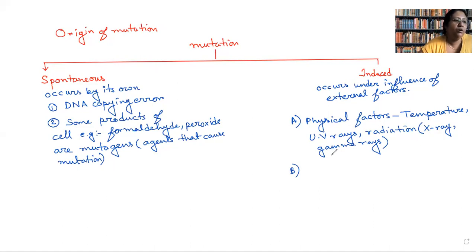Okay. Now, what may be the other agents? There can be biological factors. What can be the biological factors? Anyone, any idea? Class? What are the biological factors that you think can cause mutation?